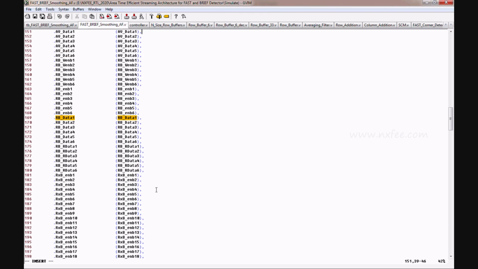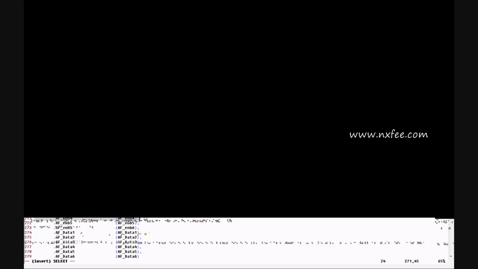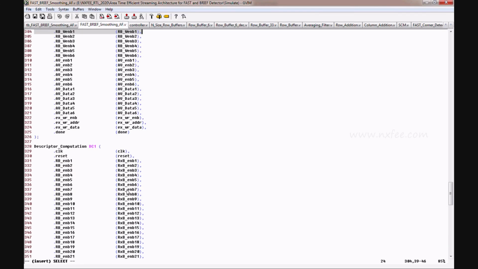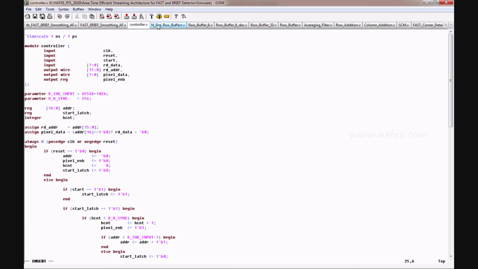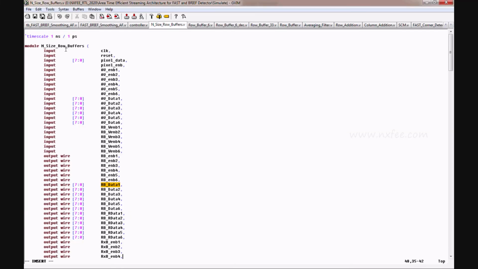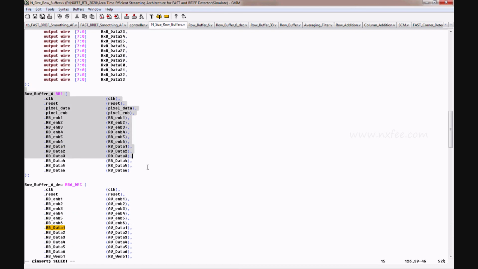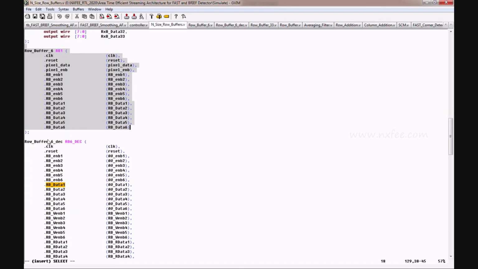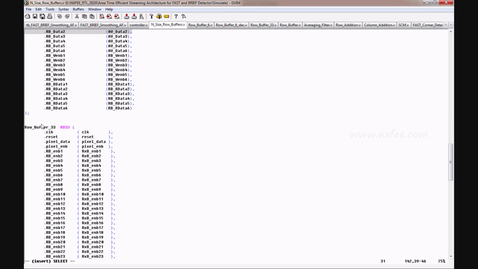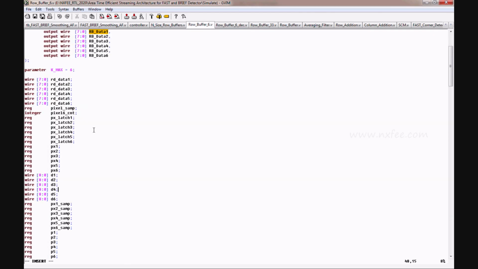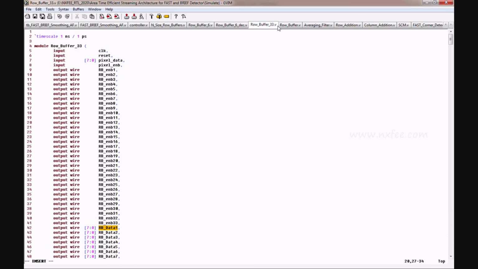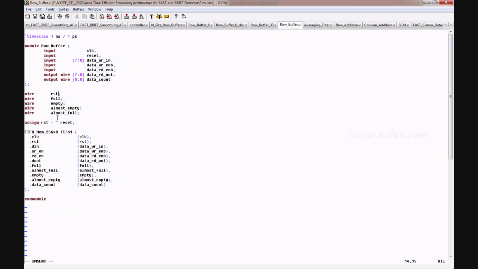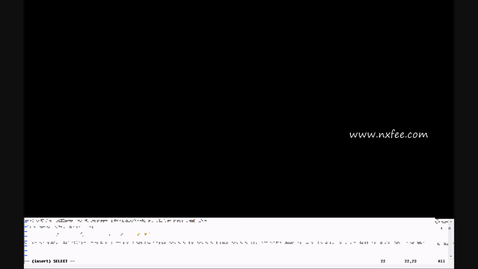This is the n-size row buffer code, this is the averaging filter, this is the FAST corner detector, and this is the descriptor computation. And this is the controller code, and this is the n-size row buffer. The n-size row buffer code contains 6 row buffers for detection, and 6 and 33 row buffers for descriptor computation. This is the 6 row buffer code, and these row buffers have FIFO buffers, and this is the 33 row buffer code. And this is a single row buffer code. It has a FIFO memory of 256x8.